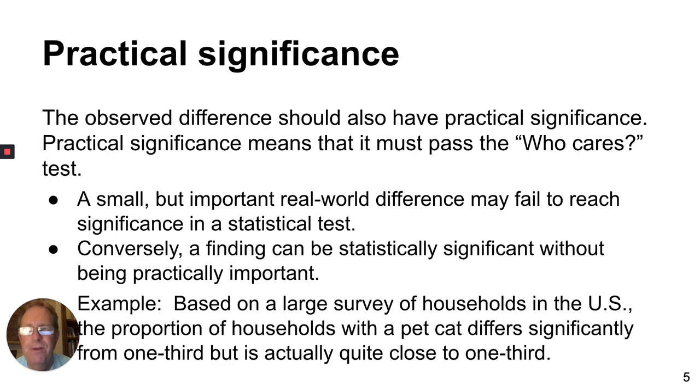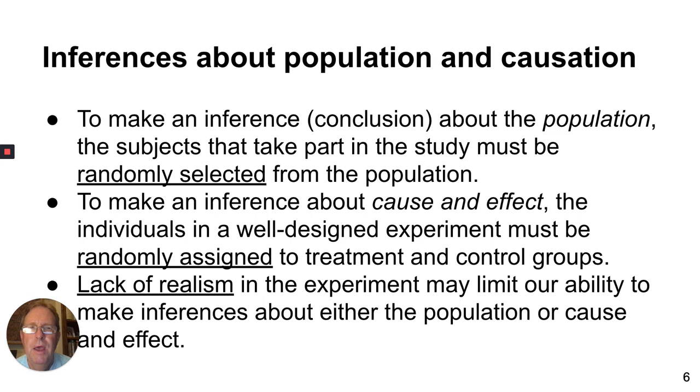That study fails the practical significance test. Inferences about population and causation. To make an inference or conclusion about the population, the subjects that take part in the study must be randomly selected from the population. Okay? To make an inference about the population, we must have random selection.